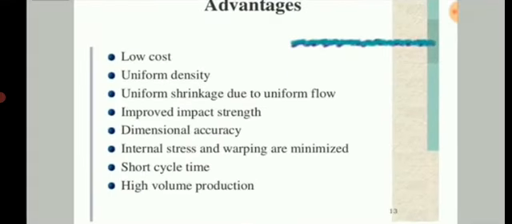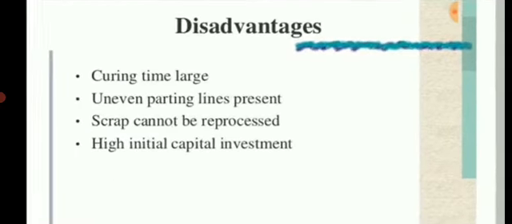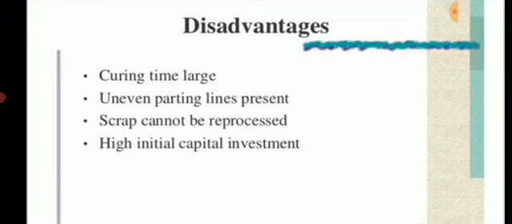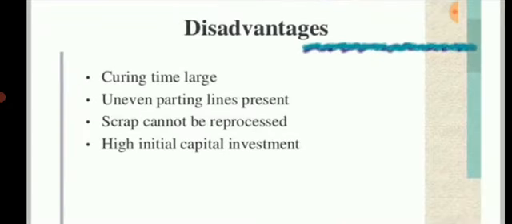Then the advantages are the low cost, uniform density, dimensional accuracy, and short cycle time. Finally, the disadvantages are that the curing time is large and scrap cannot be reprocessed, because the scrap consists of the reinforcement and the resin mixture, so that it cannot be separated and reused, and high initial capital investment is needed, because the machines involved in this process are of high cost.